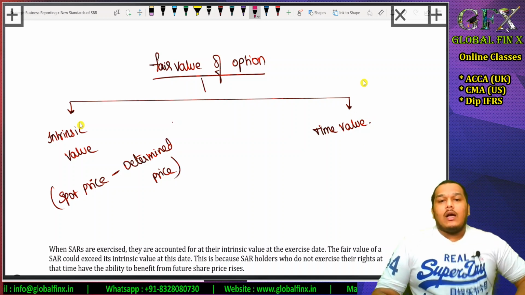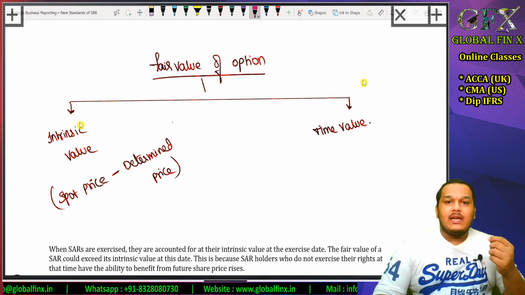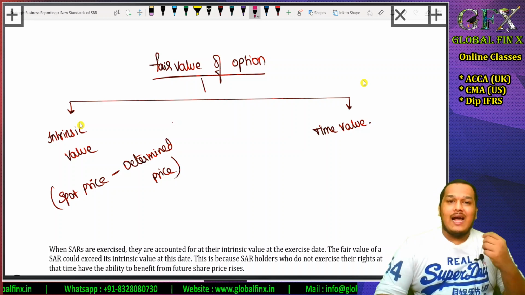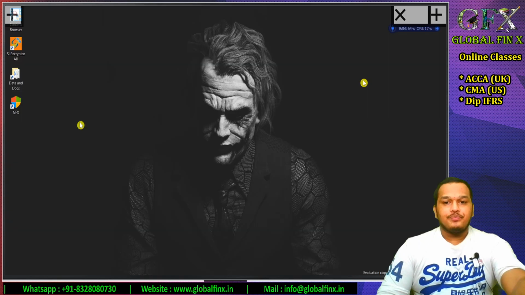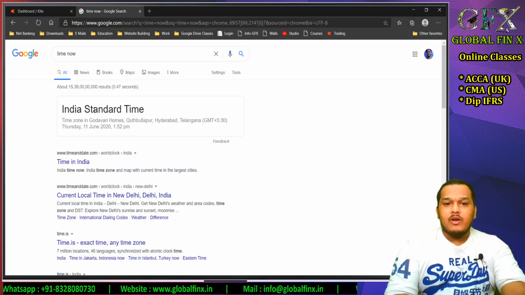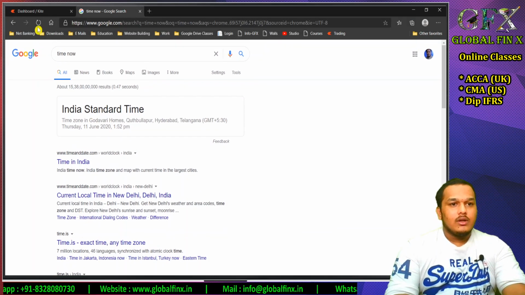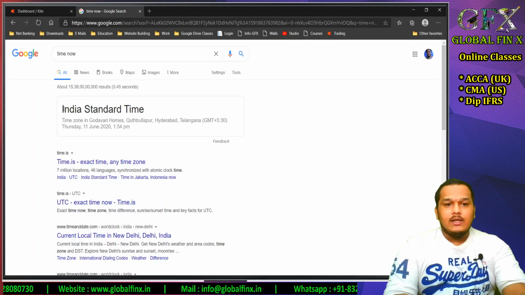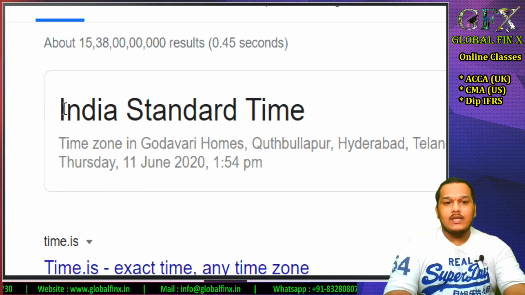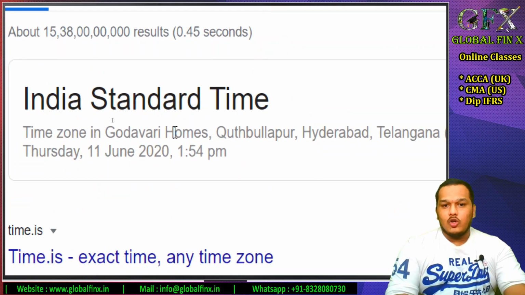Now I want to show a practical example of this particular aspect. That's why I'm recording this session. Let me show you the time right now. You can see it is Indian Standard Time in Godavari Homes, Kutbulapur.